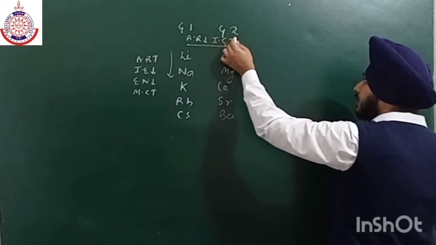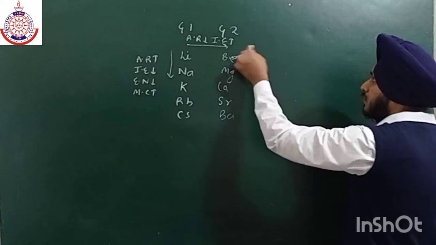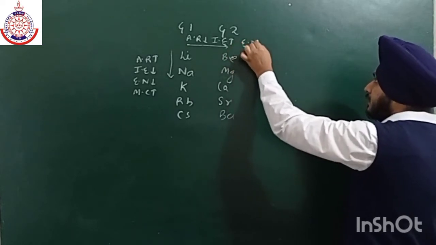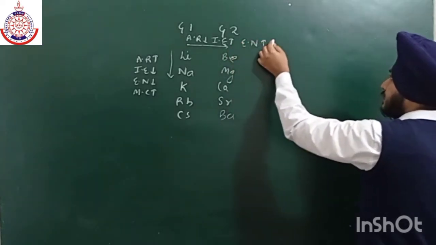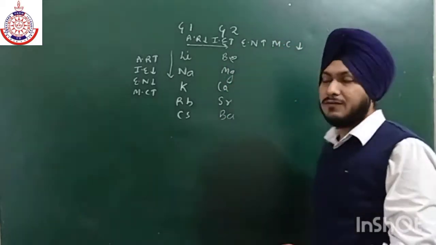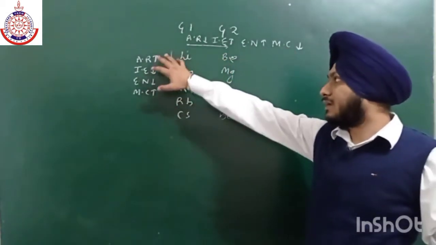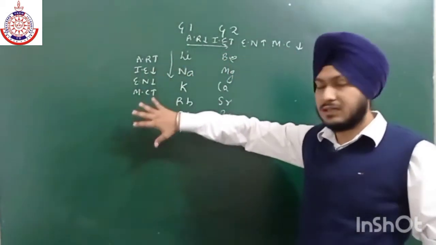This is a general trend. There may be some exceptions also. There are a lot of exceptions, but in the s-block very few exceptions are there. So electronegativity increases, metallic character decreases. On going from left to right these changes are taking place, similarly on going from top to bottom.